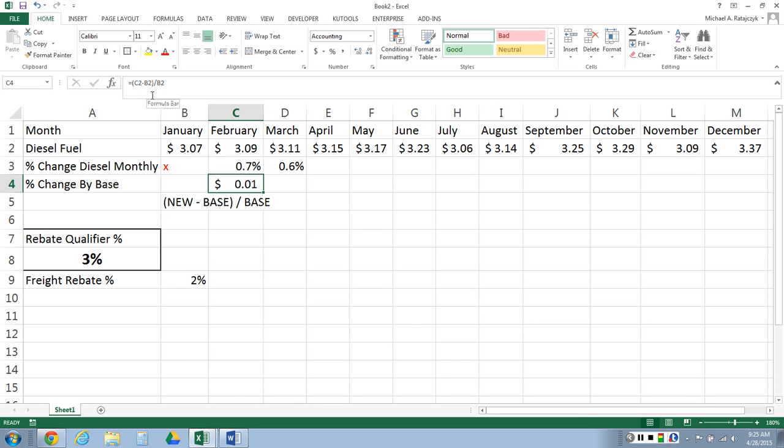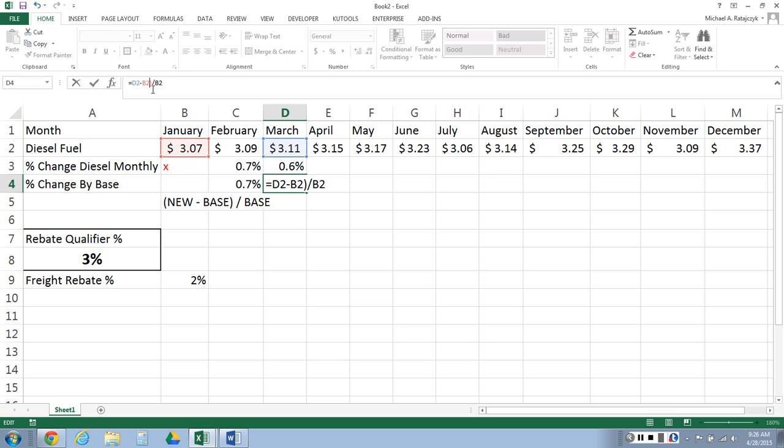So I got my 0.7% there. However, for March, this is what you need to do. It's 311 minus the last time I had a price change. You can see the last time I had a price change was the first one ever for this company, which is in B9 here. So I take the base period. I don't take February, because February is not my base period. January is my base period.